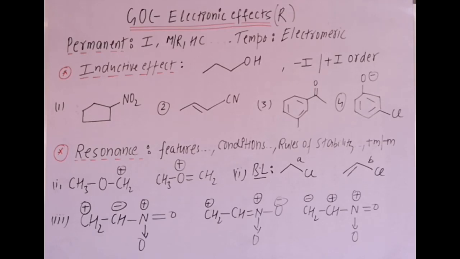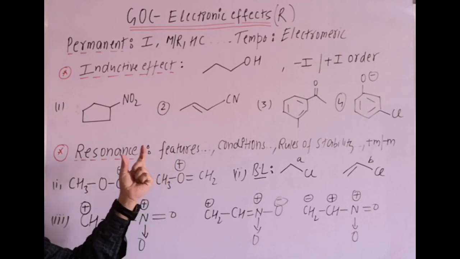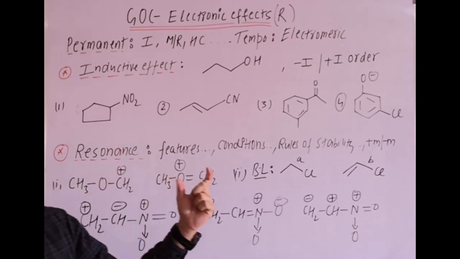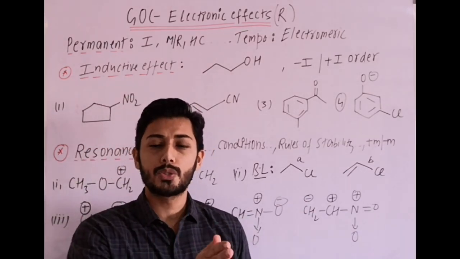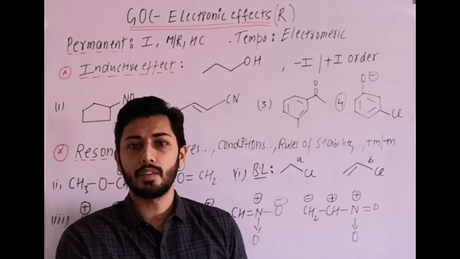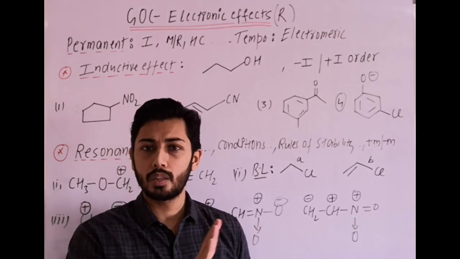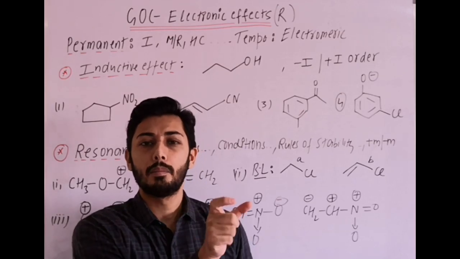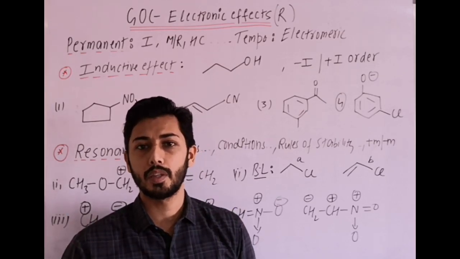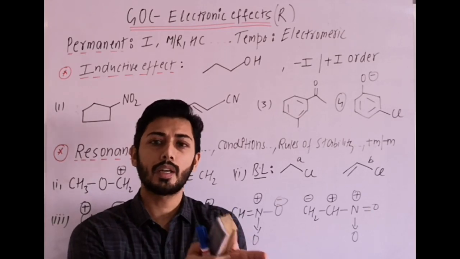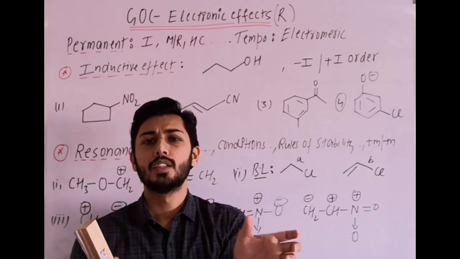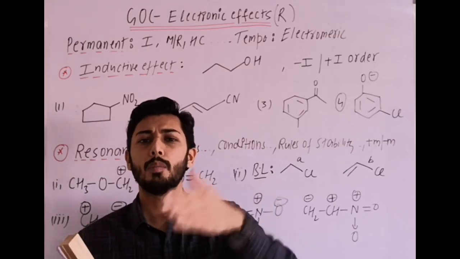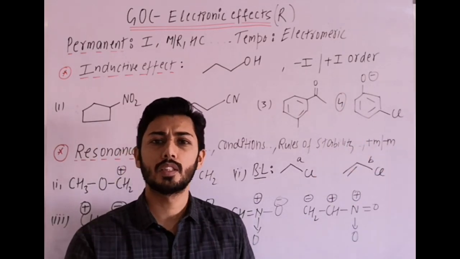Now starting with the first one, that is inductive effect. Inductive effect means whenever there is a covalent bond formed between two atoms, and if there is some electronegativity difference, then sigma bond pair electrons will shift towards more electronegative atom. Shift means partial shifting, not delocalization of electrons, only partial electron cloud shifting takes place. Therefore, the atom which is more electronegative gets partial minus charge and other atom gets partial positive charge. So that charge induced in the carbon chain will polarize the carbon chain, and this effect is negligible after third